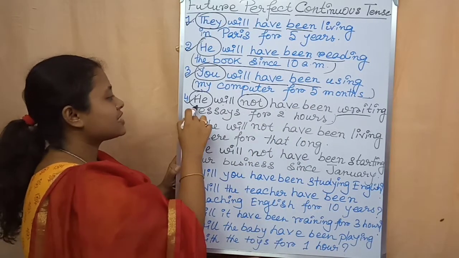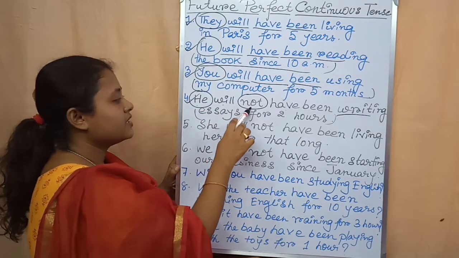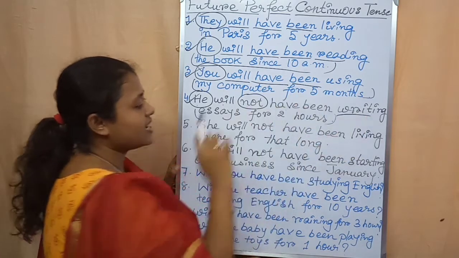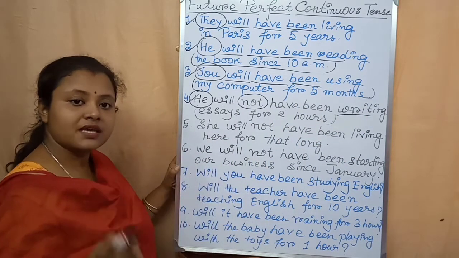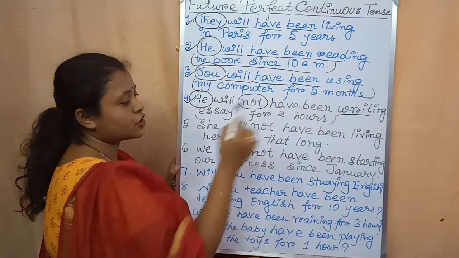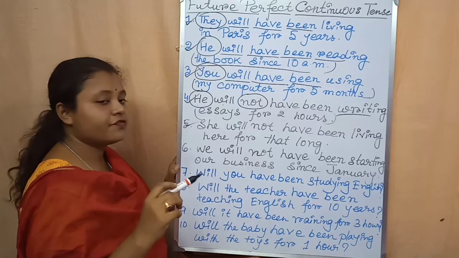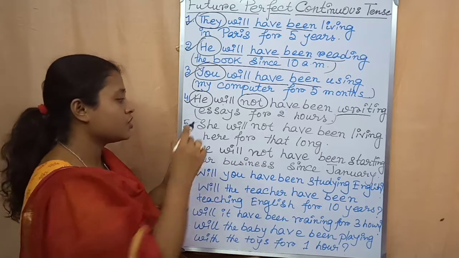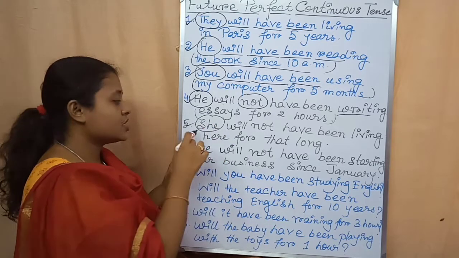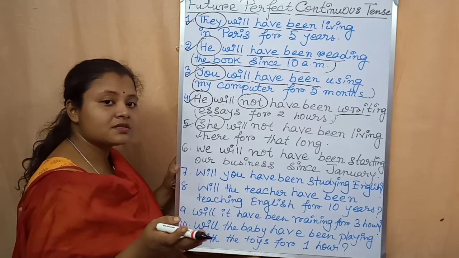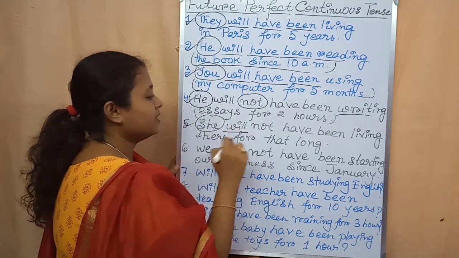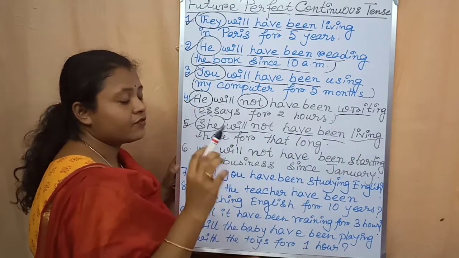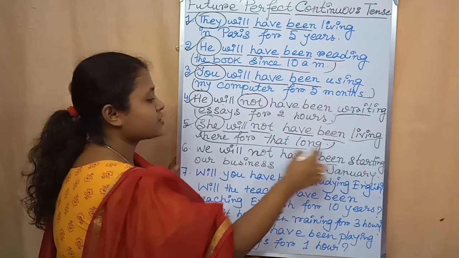What is the rule? First subject, then will, then not, then have been, then present tense, after that ing, then the rest of the sentence. After that full stop. Now come to the fifth example, students. She will not have been living here for that long. She, it is written in third person, singular number. After that will, then not, have been, living, verb plus ing, living. After that the rest of the sentence.